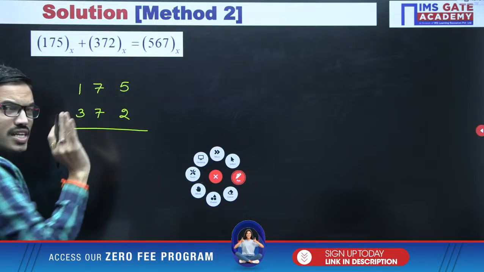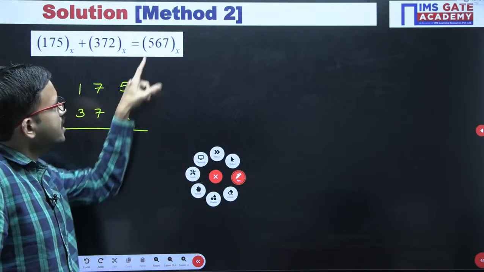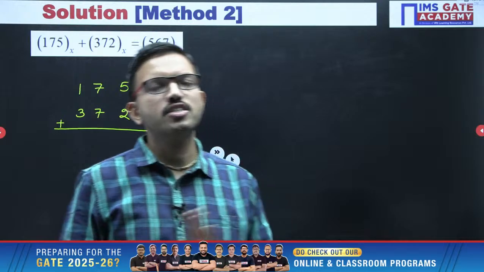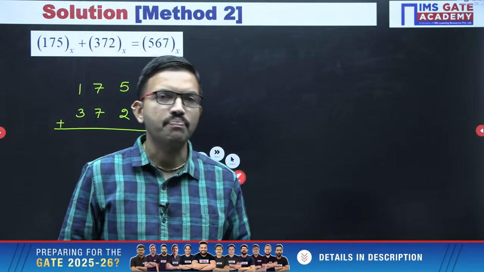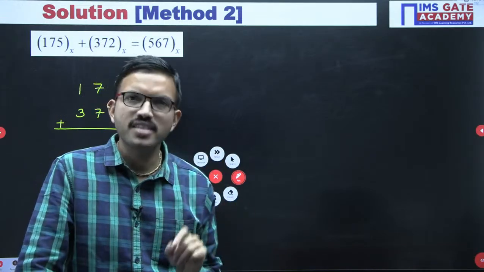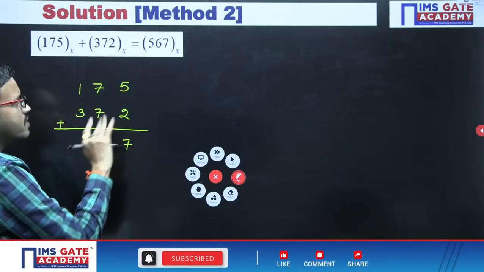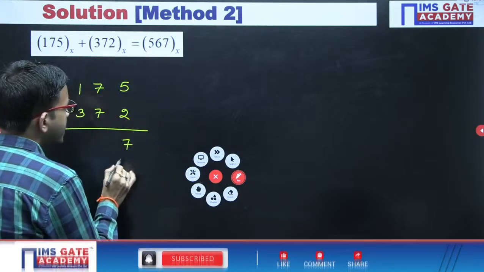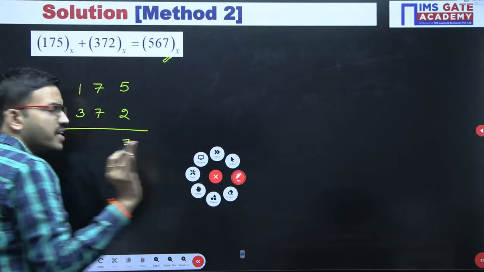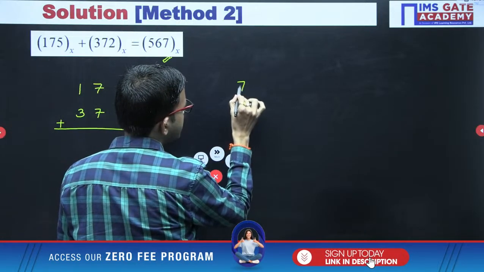After performing addition like this, digit by digit you have to check the resultant digit you are getting against the given digit. If the digit value is the same, no adjustment is needed. But if the digit values are not the same, then we have to do some adjustment. With the help of that logic, you can easily get the base of the number system. So 5 plus 2 is 7, and here also 7 is there. Since it is matching, no need of any adjustment. Next, 7 plus 7.